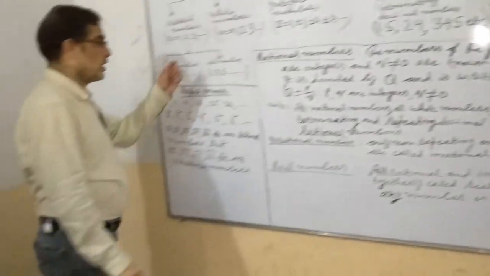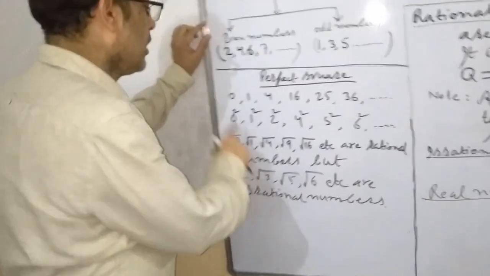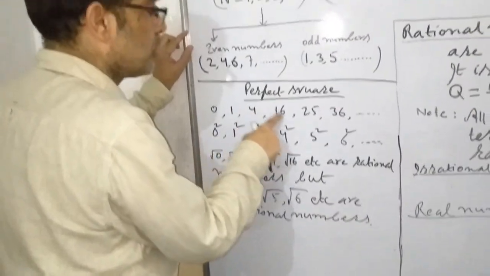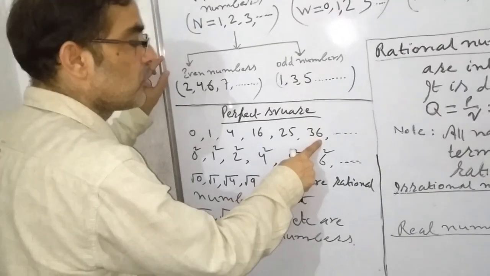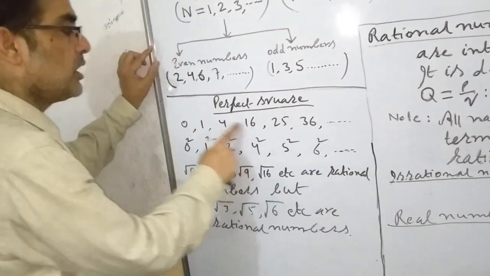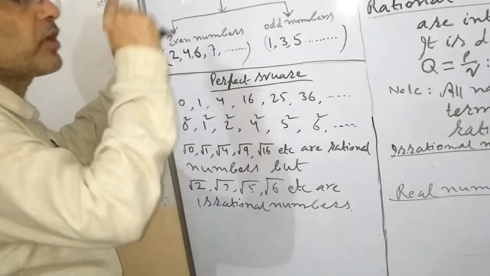And one thing also I would like to explain to you about perfect squares. What is a perfect square? Here you are seeing 0, 1, 4, 16, 25, 36 and so on. These are perfect squares. Why? Because these numbers can be changed into the form of a square of a number.